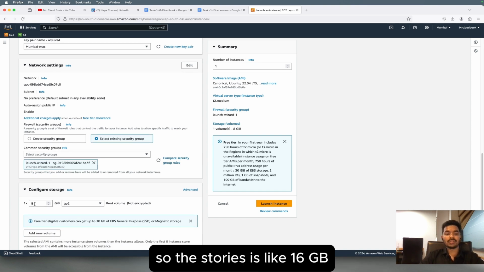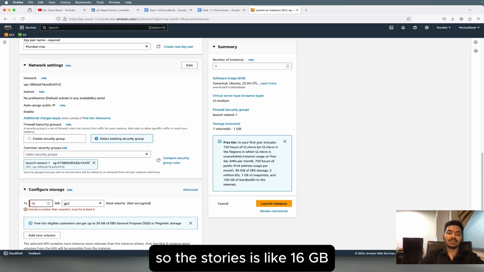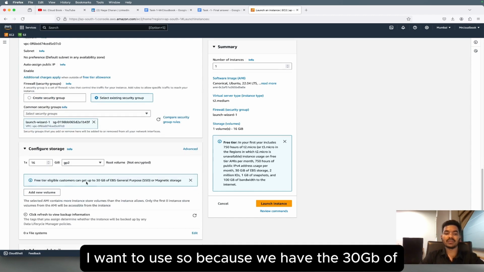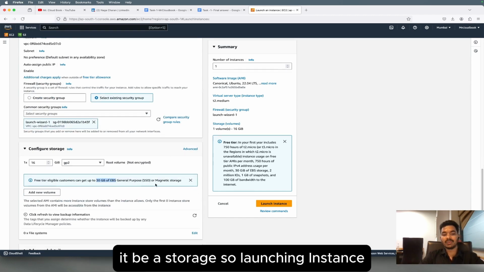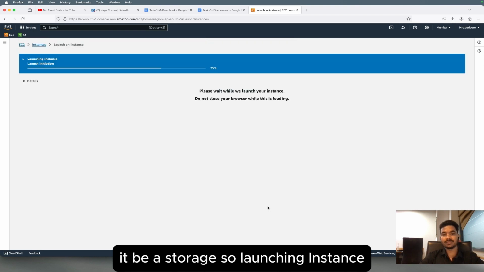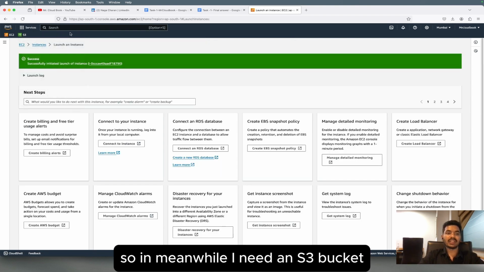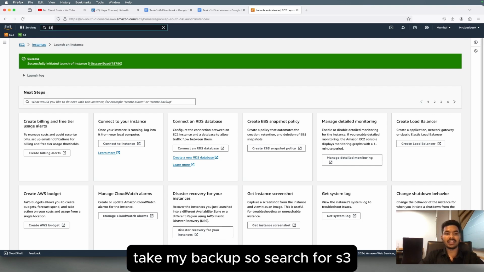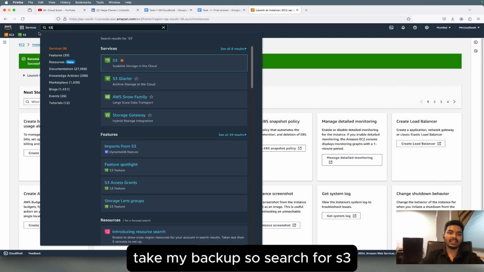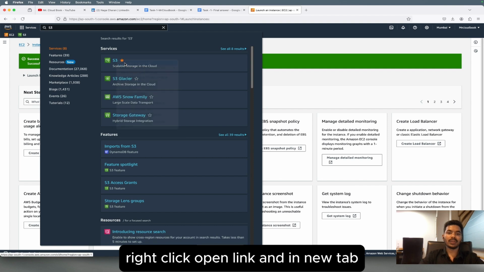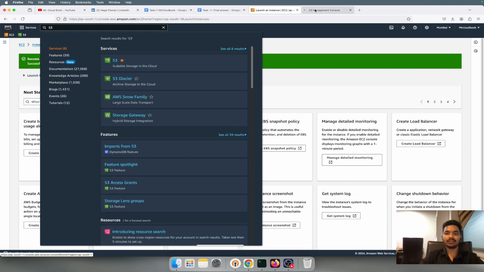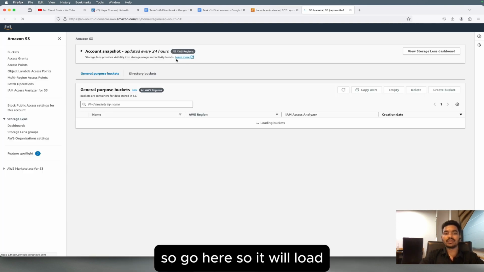Okay, the storage, I want to use 16 GB, because we have 30 GB of EBS storage. So launch instance. In the meanwhile I need an S3 bucket to upload my backup. So search for S3 here, right click, open link in new tab. Go here, it will load.